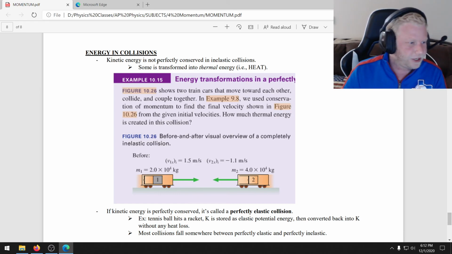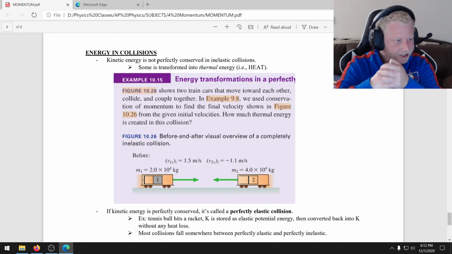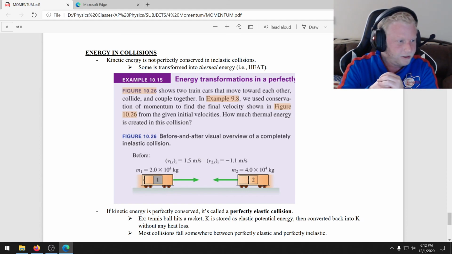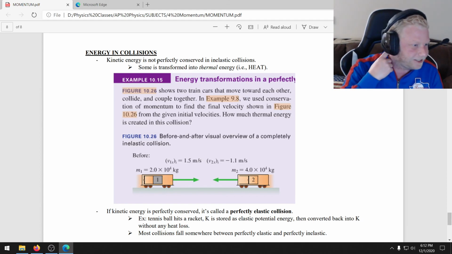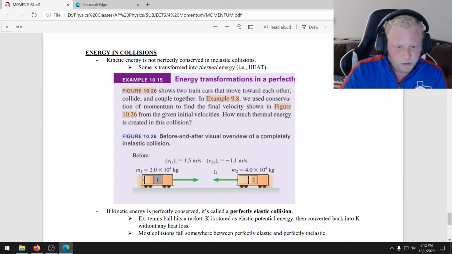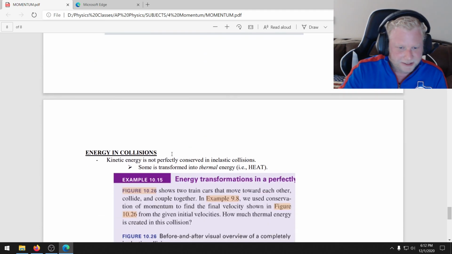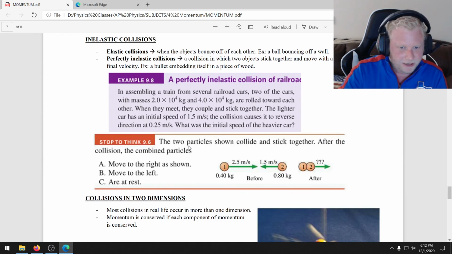When you have things that ram together and stick together, you have a lot of friction there, right? And that friction, just like when you rub your hands when it's cold, generates thermal energy, heat. So inelastic collisions do not conserve energy. But again, we'll cover this when we get to energy. For now, just know that energy is not conserved in inelastic collisions.